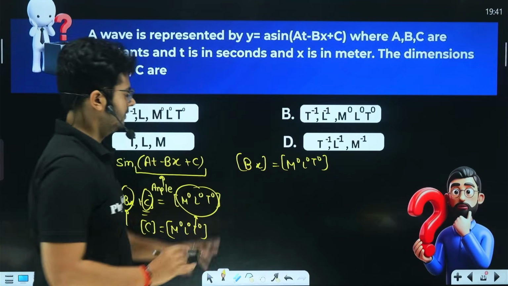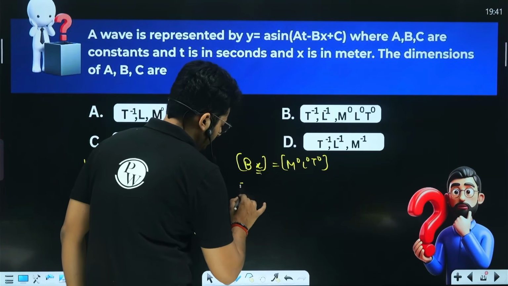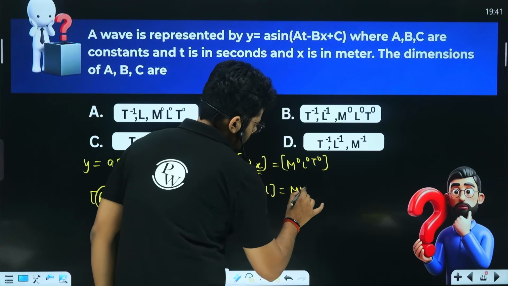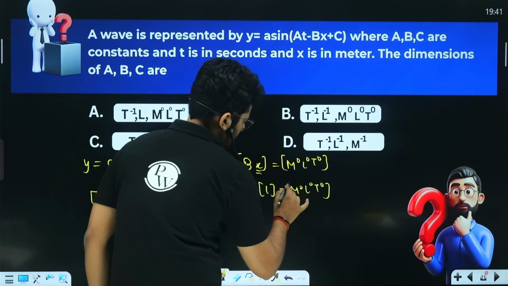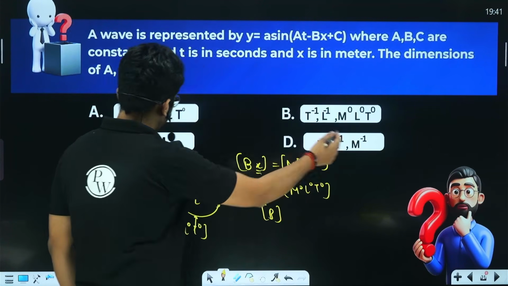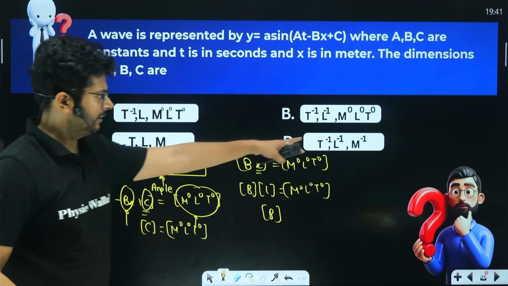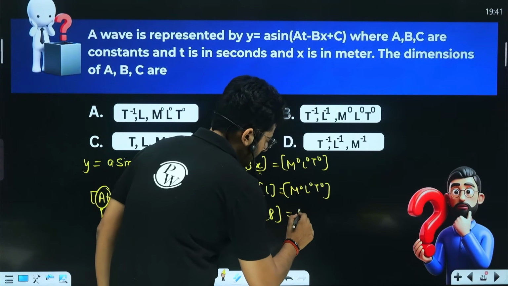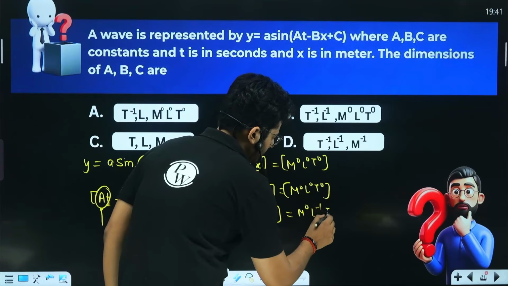Displacement. It is in meters, right? So the dimension of x is going to be L. It is M0, L0, T0, so L will go on the other side. Because the answer does not have M0, L0 in the first one, we can, without any problem, put it as M0, L minus 1, T0.